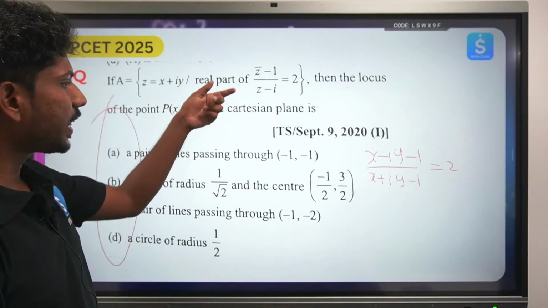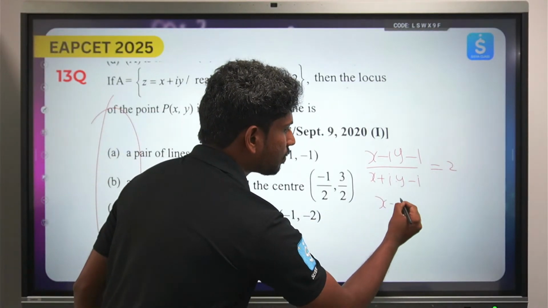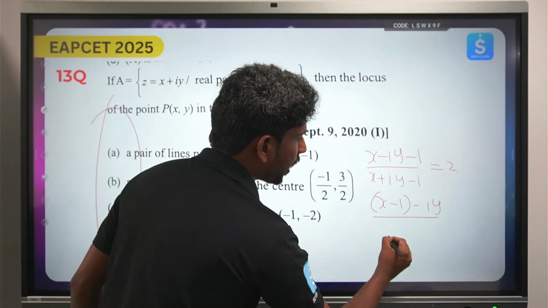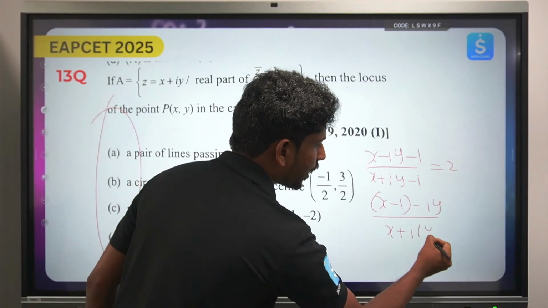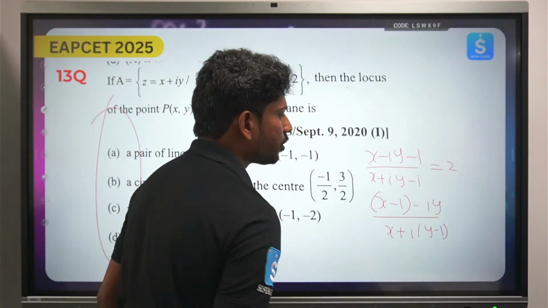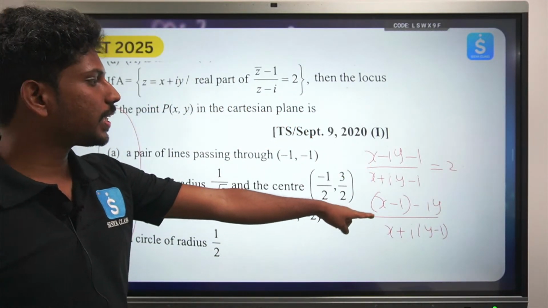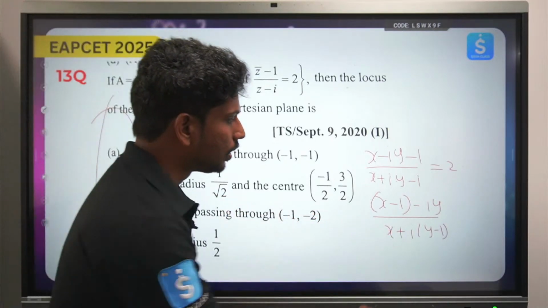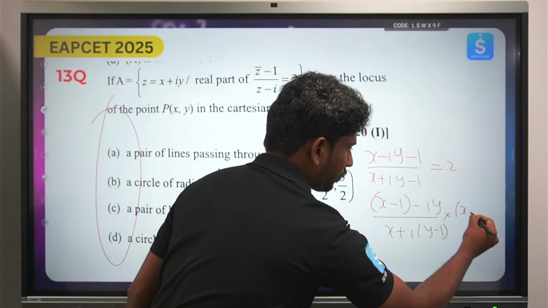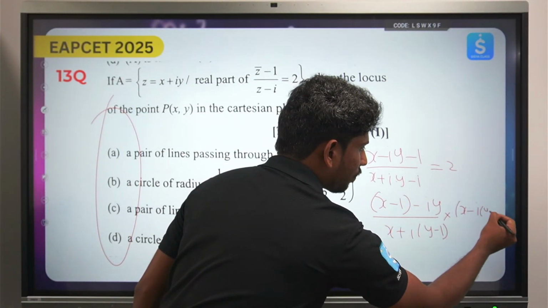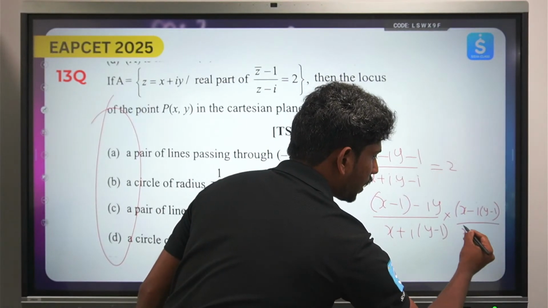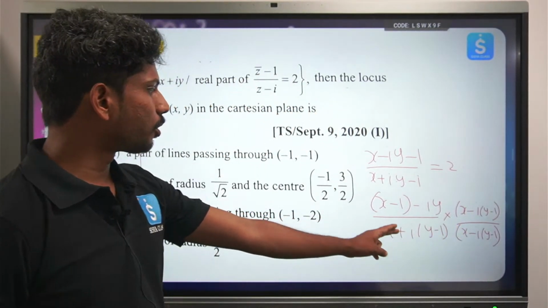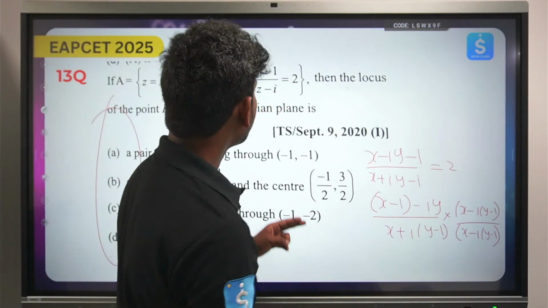Okay, he's saying the real part, so that will become x minus 1 minus iy. So this will become x times i times y minus 1. So you should find the real part of it. Just again multiply by x minus iy minus 1. So whatever comes in the middle, you don't have to worry about it. Just take the real part.